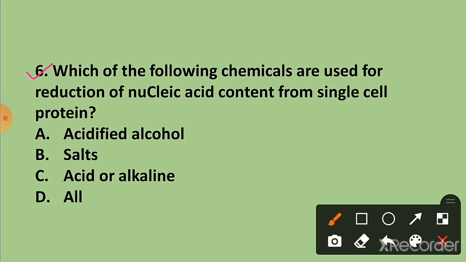Question 6. Which of the following chemicals are used for reduction of nucleic acid content from single cell protein? The correct answer is option D, all. Acidified alcohol, salt and acid and alkaline are the chemicals used for the reduction of nucleic acid content from single cell protein.